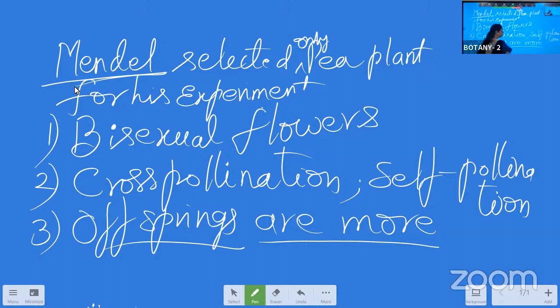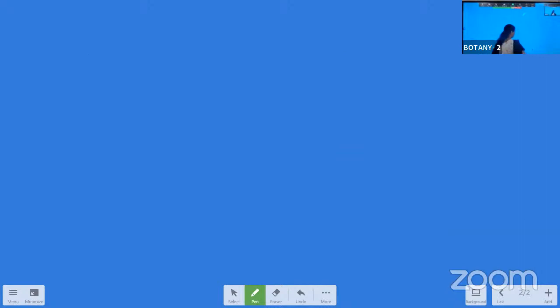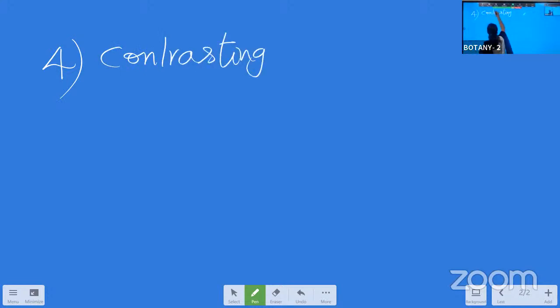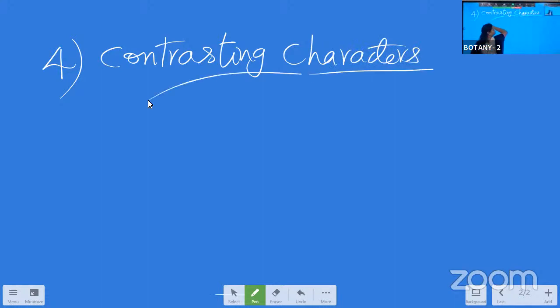Now comes the fourth point. What could be the fourth one? The flower is having contrasting characters, specific contrasting characters in them. Contrasting characters means the same character having two opposite natures. That is the contrasting characters.